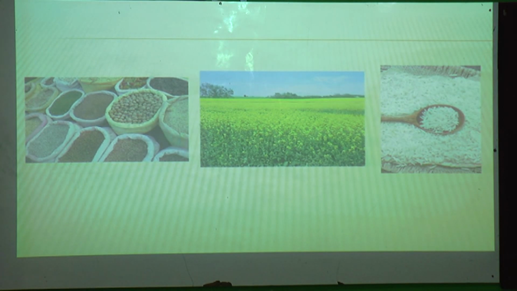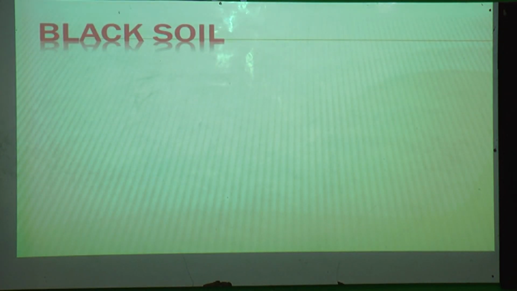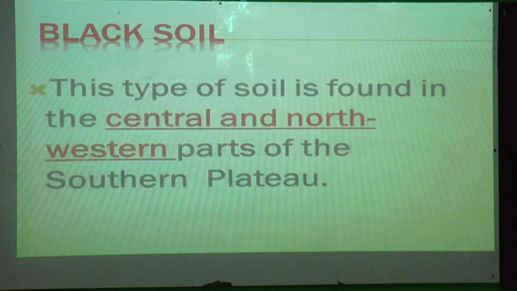It is good for which soil, students? Yes, alluvial soil. So the next type of soil is black soil. From the name only we can say black soil. So what is the color of the soil? Black soil, black in color.